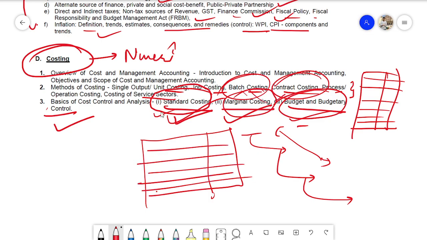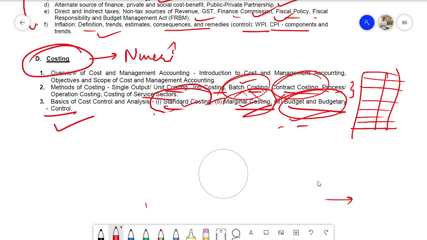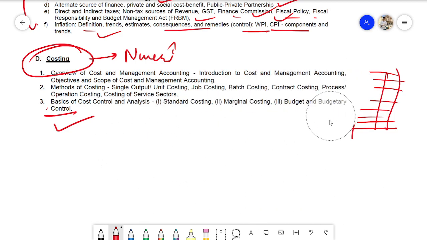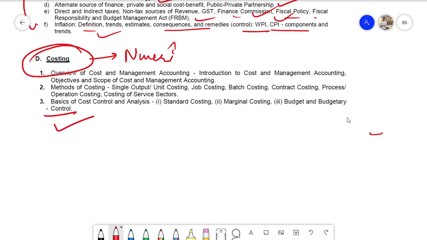You only need to cover the basic things: how a cost sheet is made, and what things are considered while creating a cost sheet of batch costing or marginal costing or standard costing. Everything you need to know is just basic, not complicated, because they are not looking for well prepared CAs for this job. This is a generalist post, only a general idea would do.